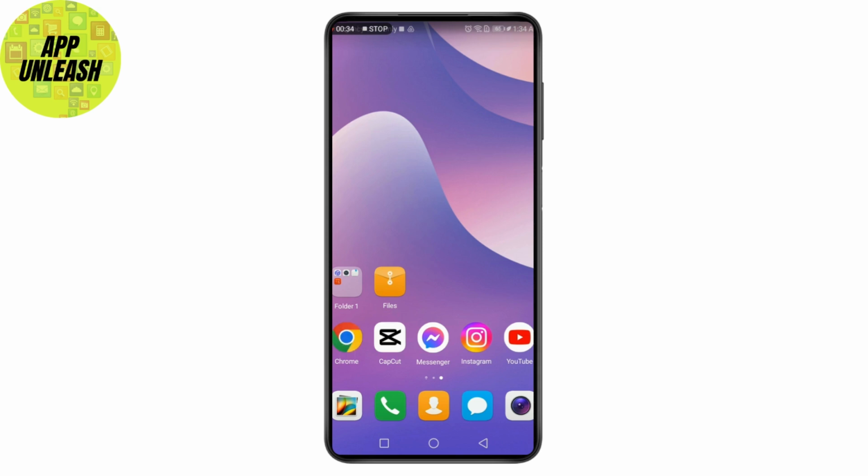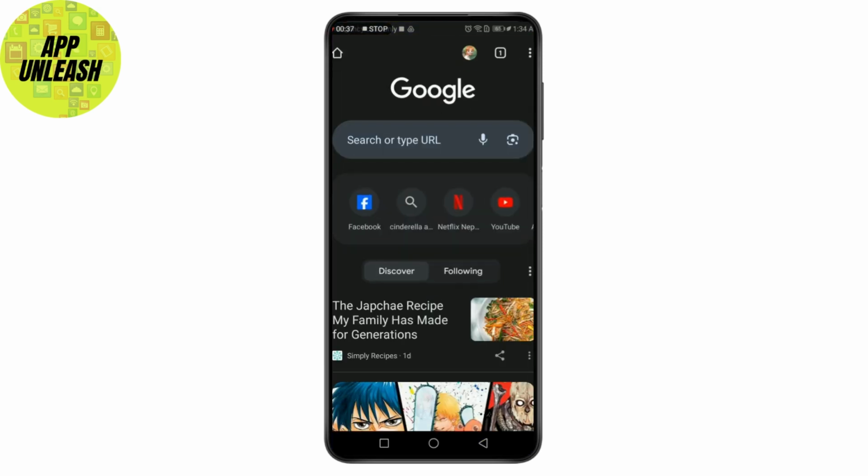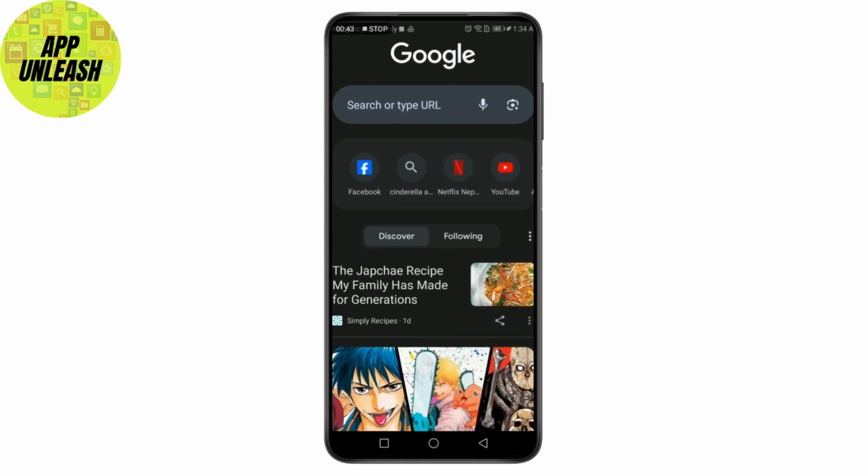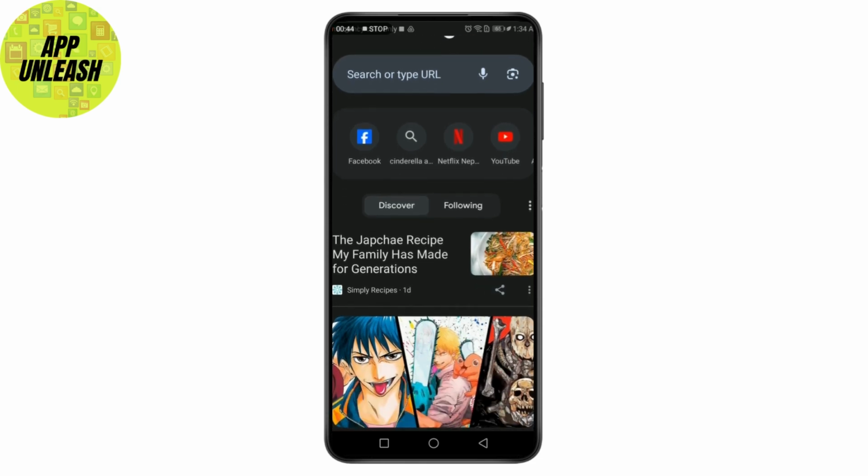Open your browser and go to the Google home page. Then click on Sign In at the right corner. Enter your Gmail password and click Next. On the password page, click on Forgot Password.